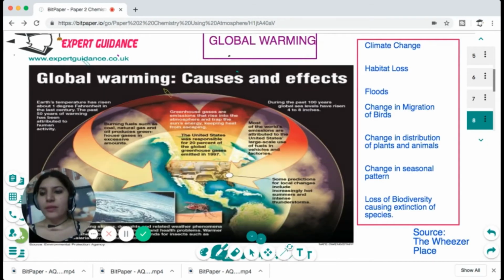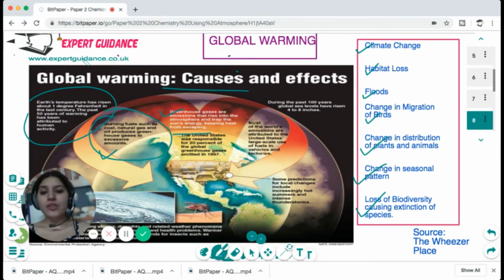So the global warming causes and effects: it causes climate change, habitat loss, floods, change in the migration of birds, change in distribution of plants and animals, change in seasonal pattern, loss of biodiversity causing extinction of species. You can see that the Earth's temperature has risen about 1 degree Fahrenheit in the last century, and the warming has been attributed to human activity, because burning fuels such as coal, natural gas, and oil produces greenhouse gases in excessive amounts, and greenhouse gases are emissions that rise into the atmosphere and trap the sun's energy, keeping heat energy from escaping.